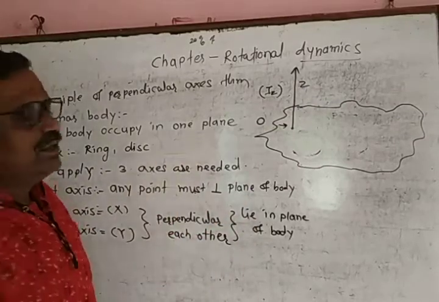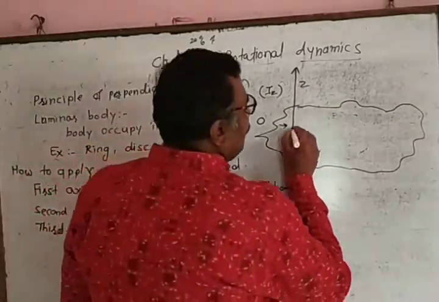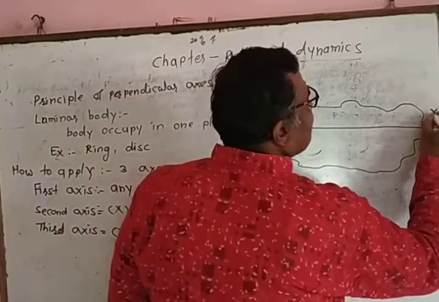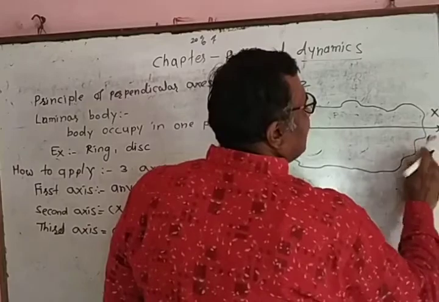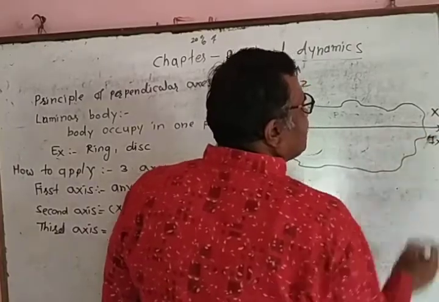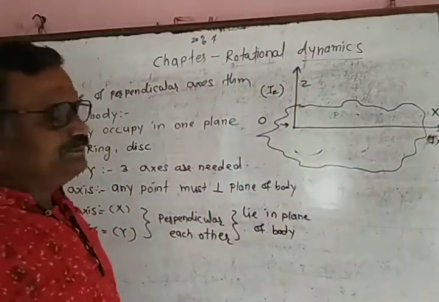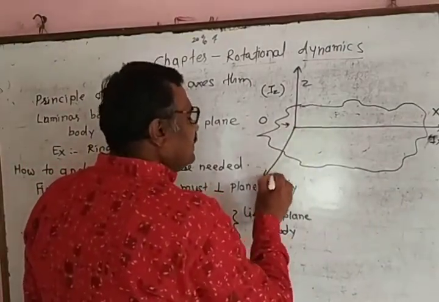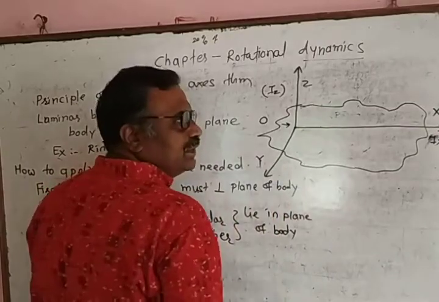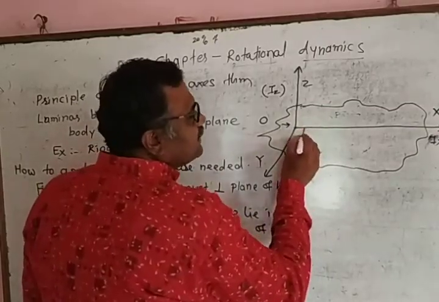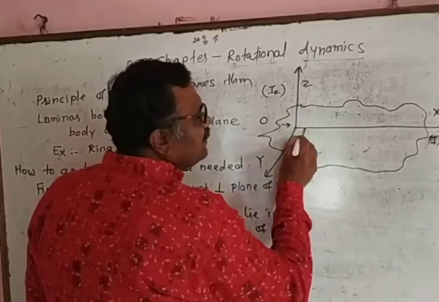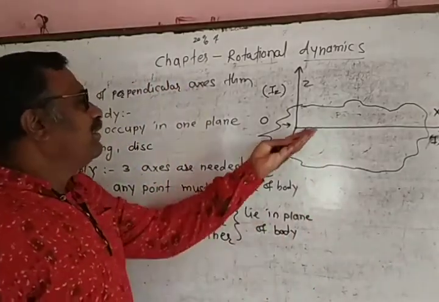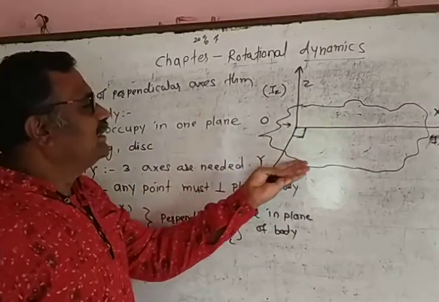Now in figure, we draw one axis. Suppose this axis is x-axis, and moment of inertia of body about this axis is equal to Ix. Second axis is y-axis. These two different axes are mutually perpendicular to each other, and both axes are present in the plane of body.